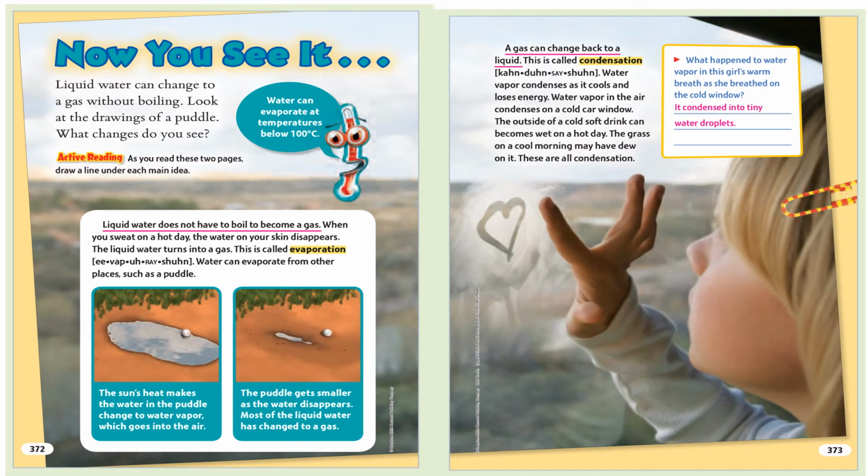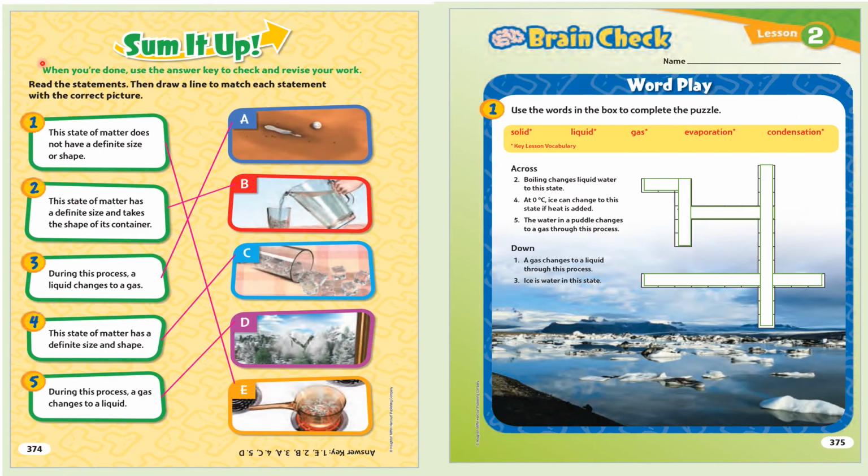Sum it up. When you're done, use the answer key to check and revise your work. Read the statements. Then draw a line to match each statement with the correct picture. 1. This state of matter does not have a definite size or shape. 2. This state of matter has a definite size and takes the shape of its container. 3.